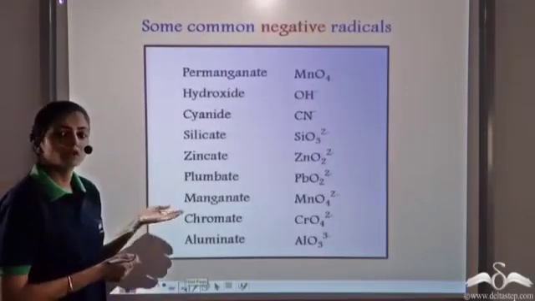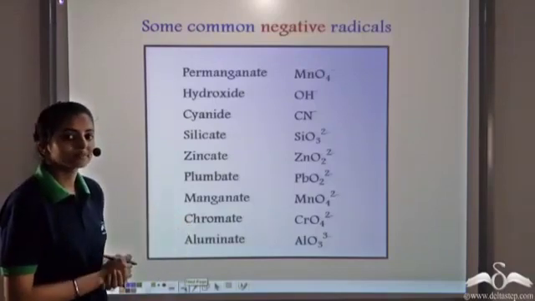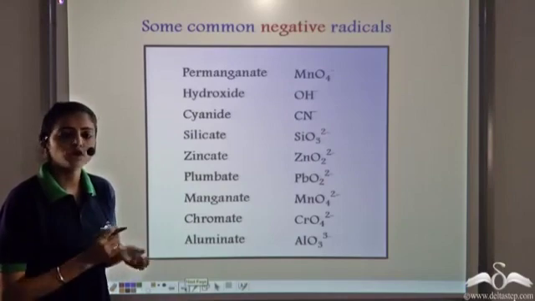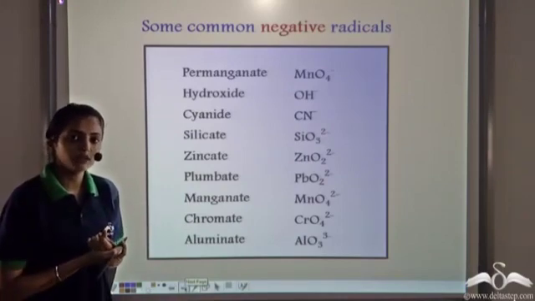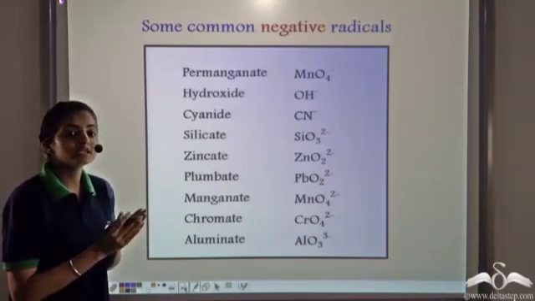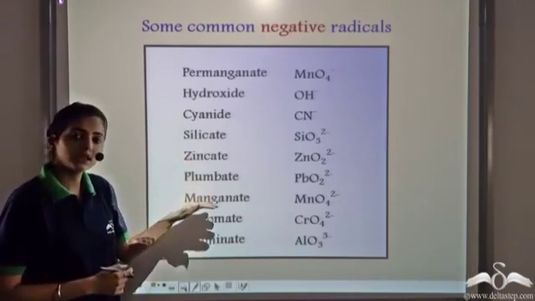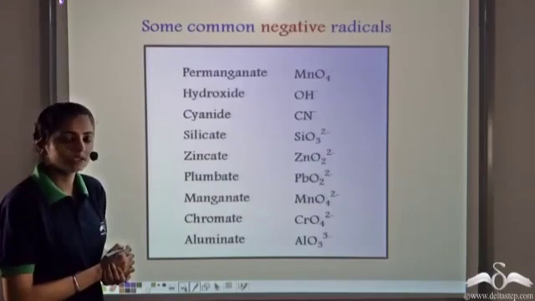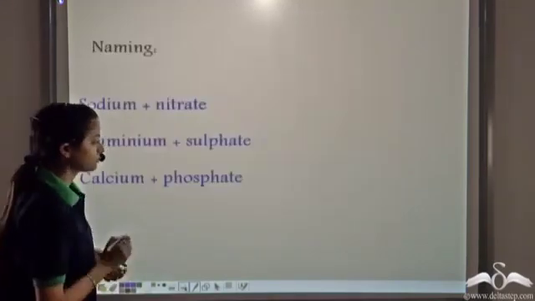So these are some of the common negative radicals. Most of the radicals that you will see are negative radicals. Only a few radicals, like ammonium, are positive radicals. The rest of the radicals that you will see and use are negative radicals. So how do we name the compounds that have radicals?